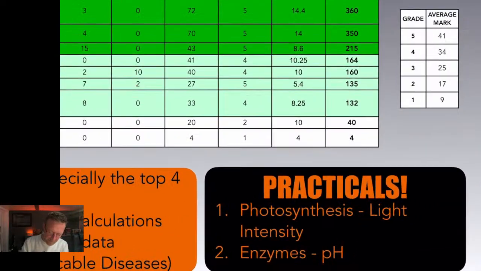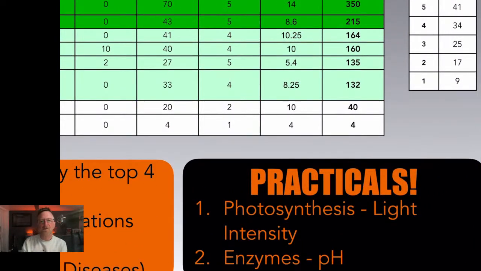Now, the last thing on this, because we've got loads to get through, in terms of practicals, these are the 2 practicals I recommend that you absolutely smash, okay? Make sure you look at the different practicals on light intensity for photosynthesis, so how you change the light intensity, what you're measuring, and with practicals, it's all about knowing what your dependent variable is, what your independent variable is, and what your control variable is. So be really clear on what those are for all practicals. But photosynthesis, light intensity practical comes up a lot, okay?